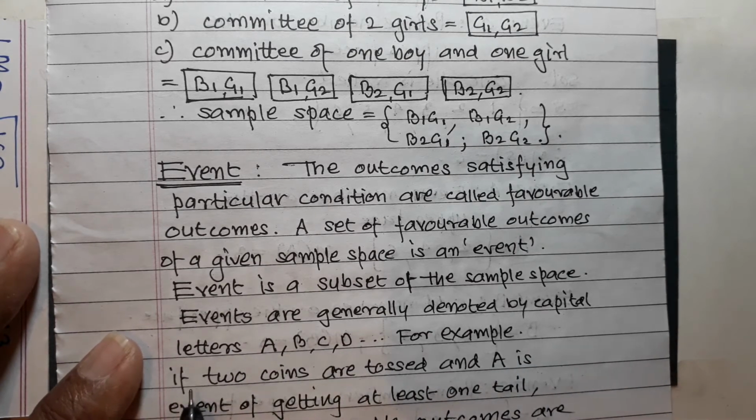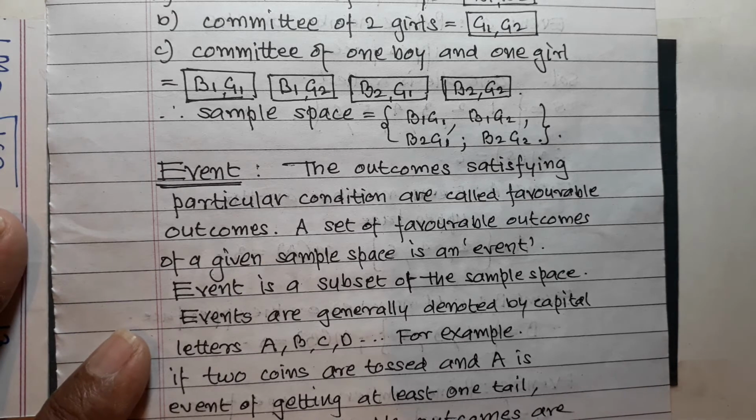For example, if 2 coins are tossed and A is the event of getting at least 1 tail, then the favorable outcomes are, as A event, write down: at least one tail, so TT is possible, TH is possible and HT is possible.